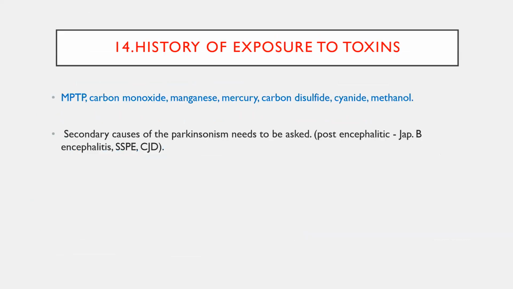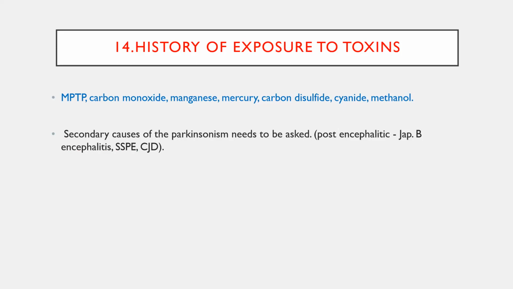History of exposure to toxins like MPTP, carbon monoxide, manganese, mercury, carbon disulfide, and cyanide can also cause Parkinson's disease. So whenever you are taking the history of Parkinson's disease, you need to rule out drug-induced Parkinson's. Secondary causes like trauma, encephalitis, SSPE, and CJD can also cause Parkinson's-like symptoms, so you need to ask the detailed past history of any previous illness.